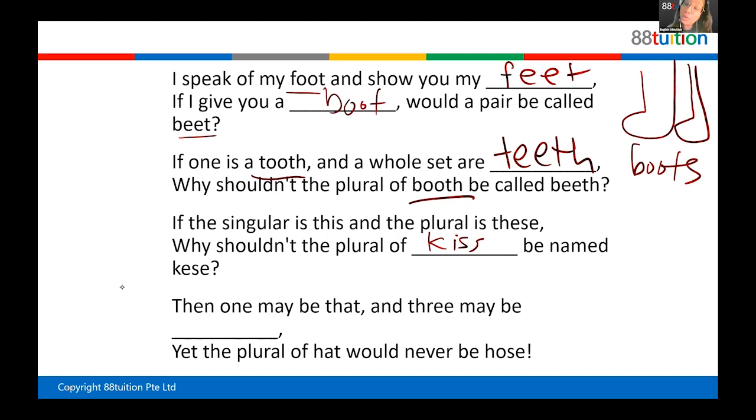By the way, this word, kiss. The plural of kiss is what? It's not kissy. If I give you many kiss, what's the plural of kiss? It's kisses. Yes, K-I-S-S-E-S, right?